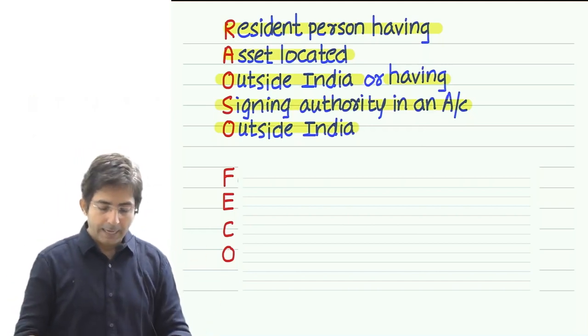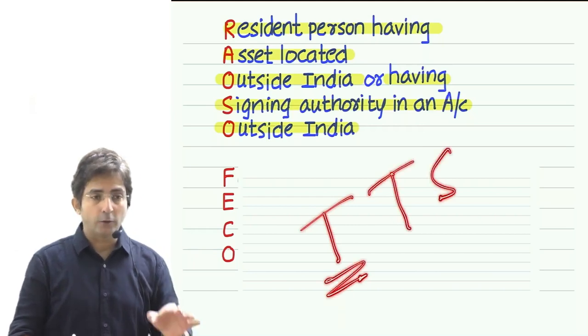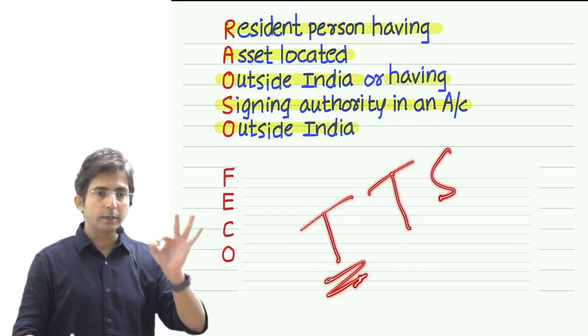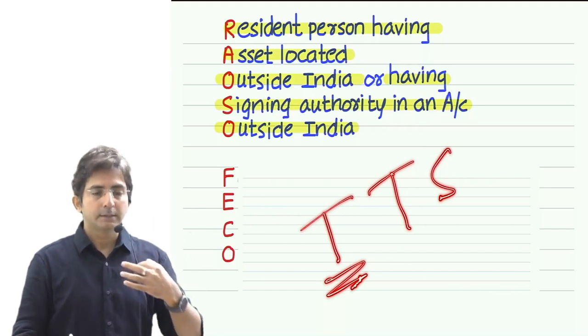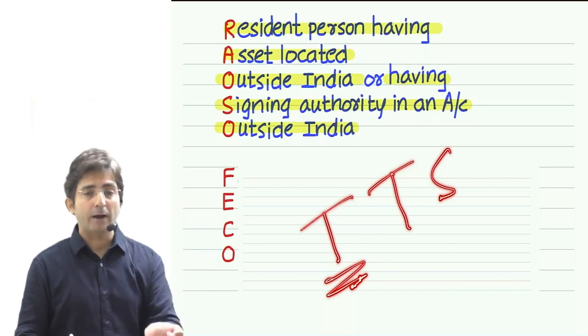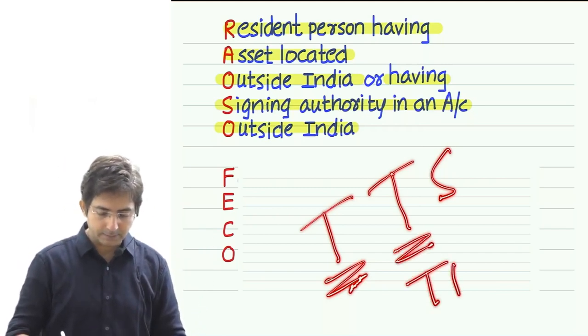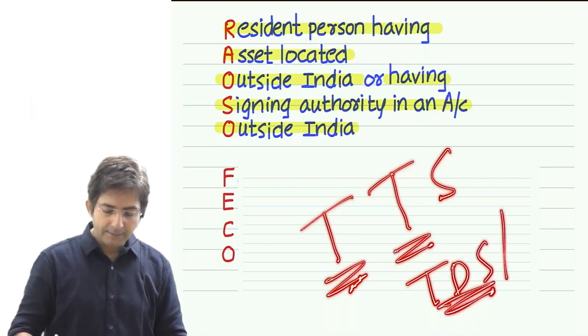So see, I was discussing TTS. T stands for turnover. Turnover in a business should be more than 60 lakhs, and in case of profession more than 10 lakhs. Then filing return is a must. Then another T is TDS and TCS.